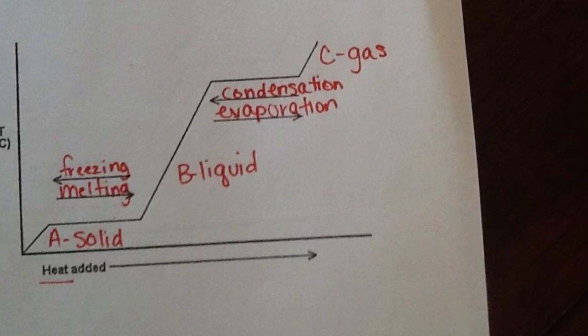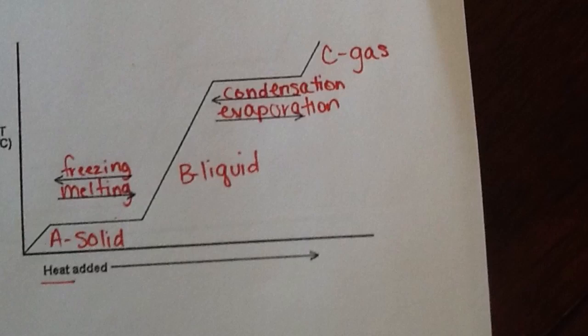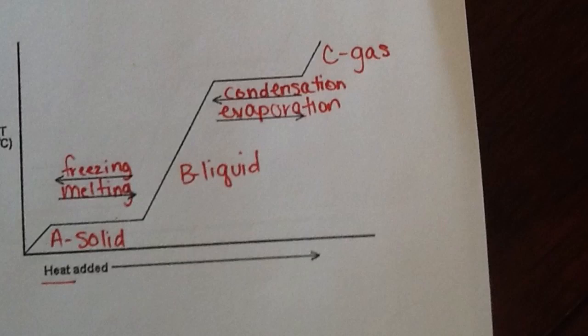Once the water was all liquid, it would start to heat until it reached 100 degrees Celsius, where it would start to boil and change into a gas. Again, the temperature would remain constant, or at a flat region, until all the matter had changed state.